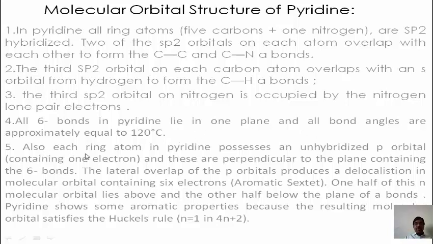Also, each ring atom in pyridine possesses an unhybridized p orbital, perpendicular to the plane containing the sigma bonds. The lateral overlap of these p orbitals produces a delocalized pi molecular orbital containing 6 electrons. One half of this pi molecular orbital lies above and the other half lies below the plane of the pyridine. It shows aromatic properties and obeys the Huckel rule, 4n plus 2 equals 6.